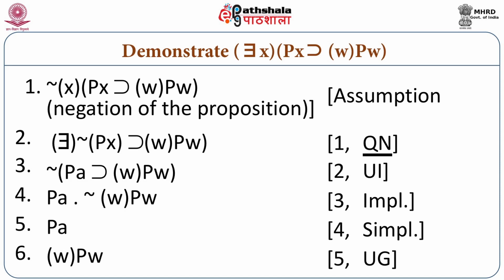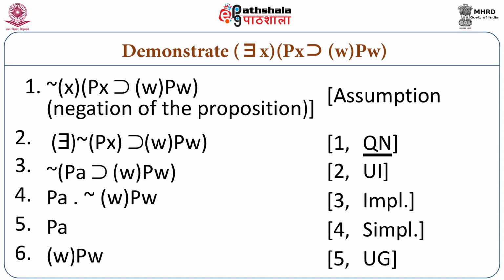Given step number 4, by the rule of simplification, we can come to 5, which is pa. From pa, we can apply another rule, which is universal generalization. We have step number 6: for all w, w is p.